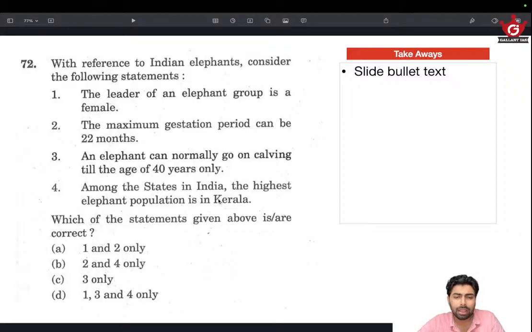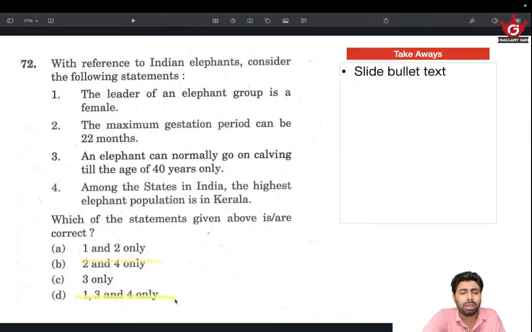Among the states in India, the highest elephant population is in Kerala. Since we are from Kerala, that's something we should be knowing. We haven't got an award for that. We have got an award for a lot of things, but for having the highest elephant population, it's not something we had an award for. And there is a good chance that places like Karnataka exist just close to us, which has got a much larger forest cover and species diversity, especially these big mammals. So Karnataka seems probable, Assam seems probable. Anyways, Kerala is not the highest. It does have a lot of elephant population, but even Tamil Nadu for that matter will have more population than Kerala. So this could be wrong.